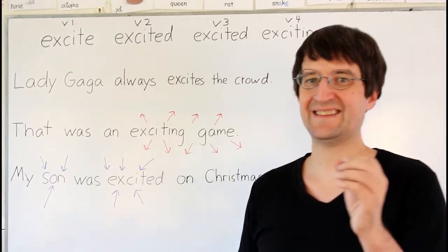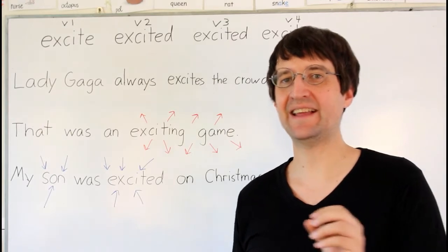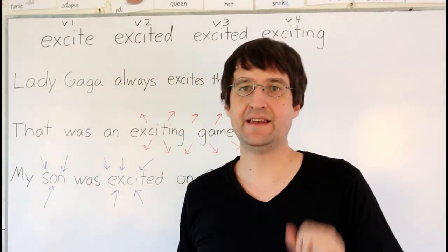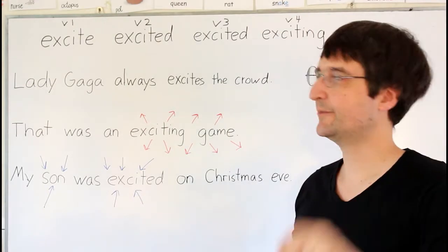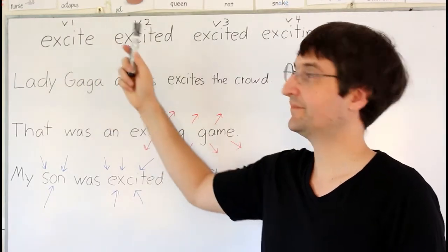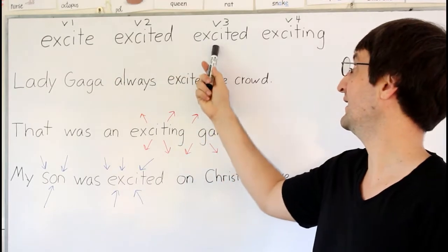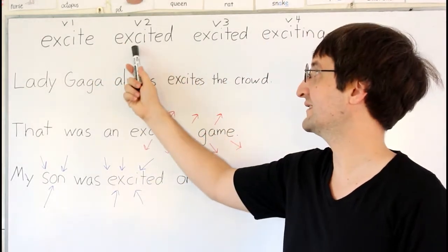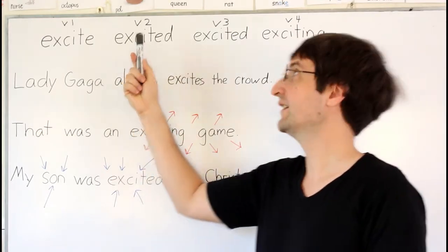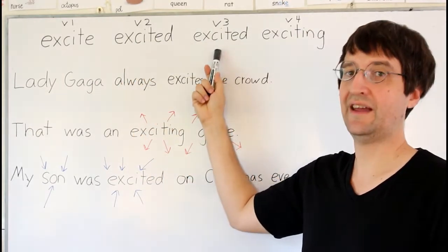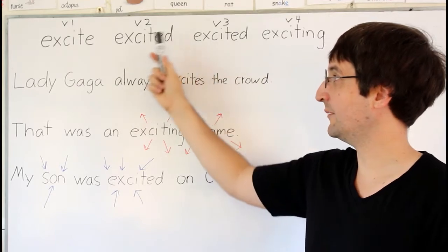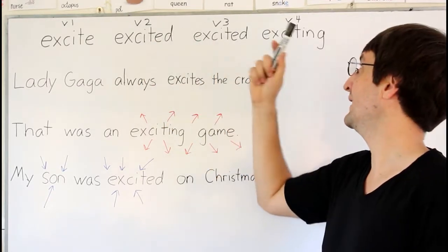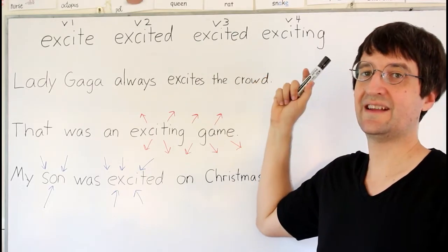So when to use excited and when to use exciting. First, let's look at the verb excite and its 4 verb forms. So we have excite, excited, excited, and exciting. We have the base verb, excite, the past tense, excited, the past participle, excited. You can see these two are the same. Often the past and the past participle are the same. And the present participle, exciting.